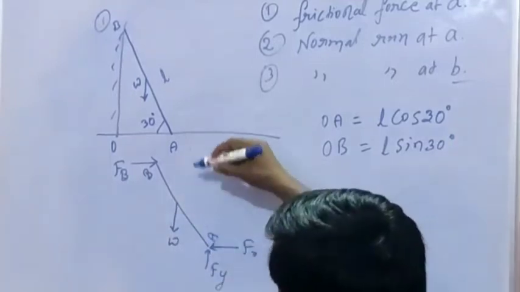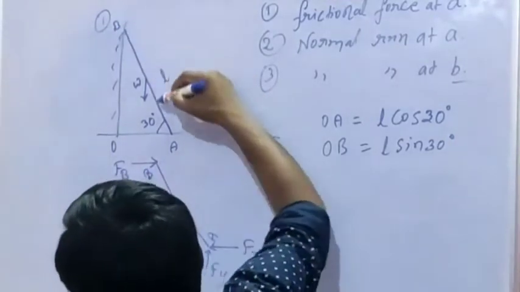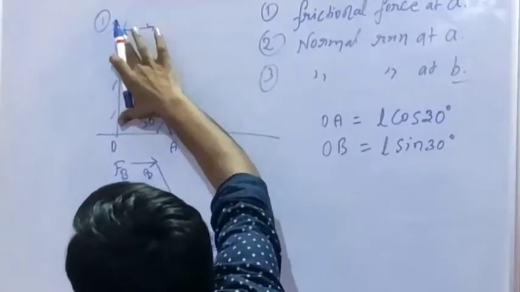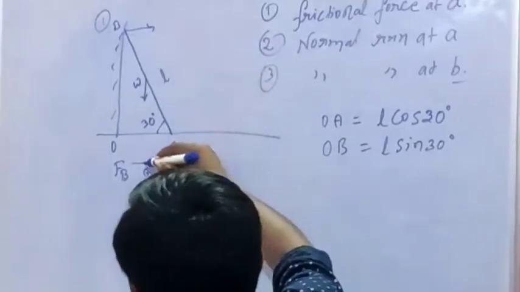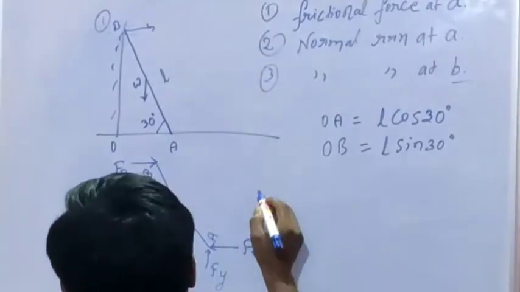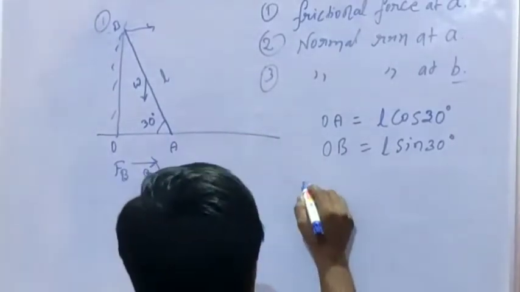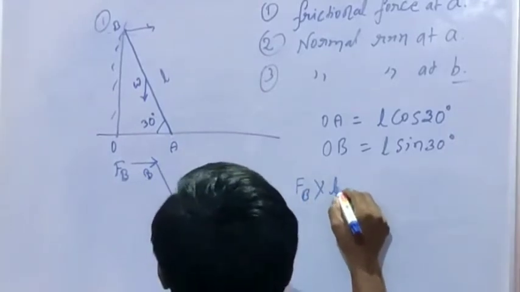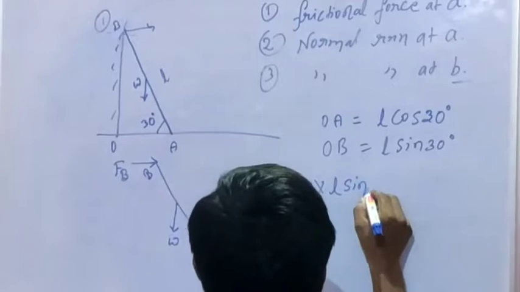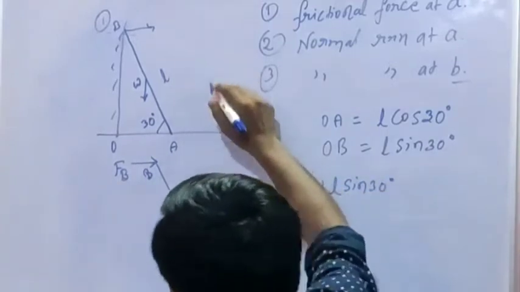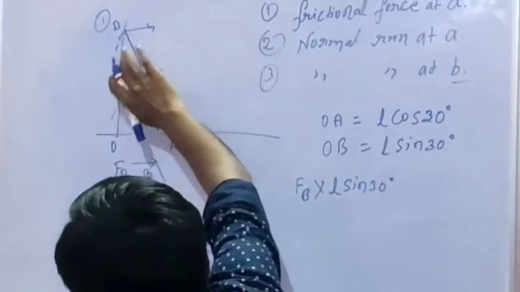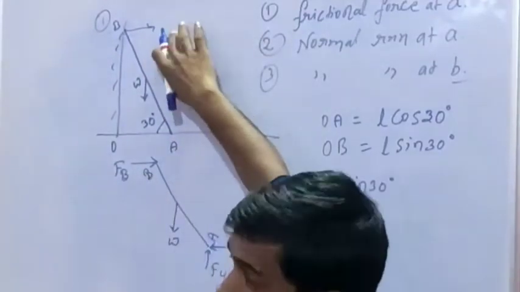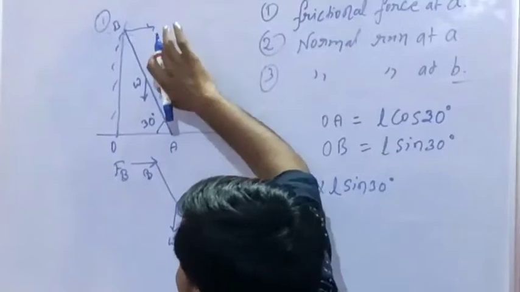Moment about A means force times perpendicular distance, so FB into L sin 30 degrees, and this is the clockwise moment due to FB.